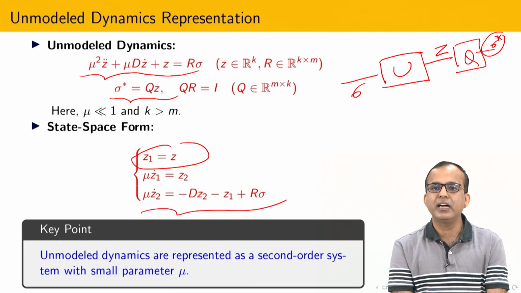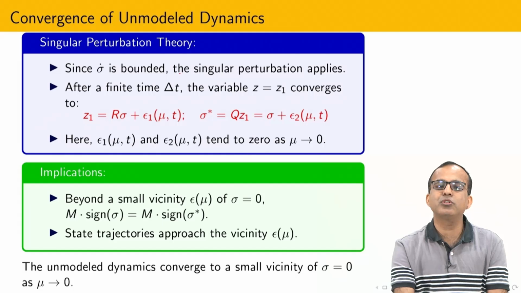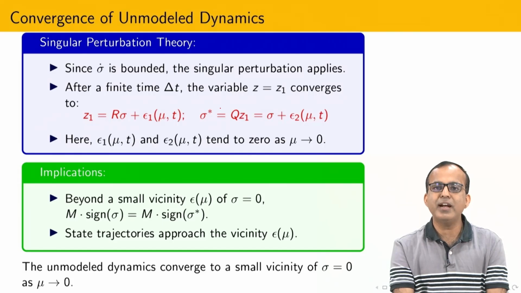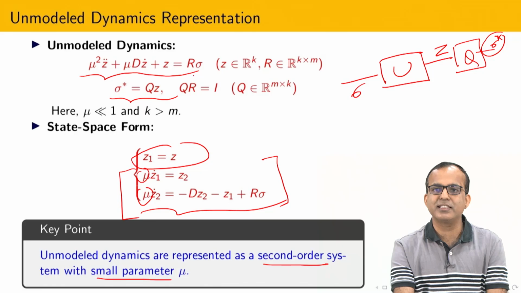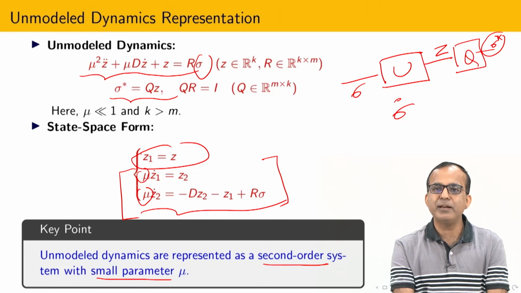So basically unmodeled dynamics are represented as a second order system with a small parameter mu. For this system I can apply the theory called singular perturbation theory. What singular perturbation theory suggests is that if the derivative sigma dot is also bounded, then I can substitute mu, which is very small.